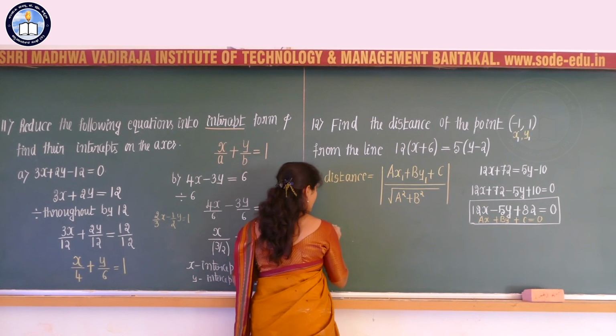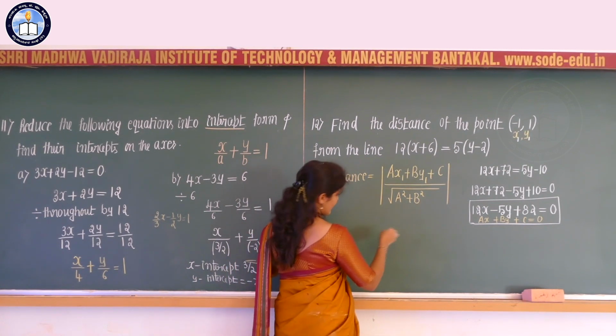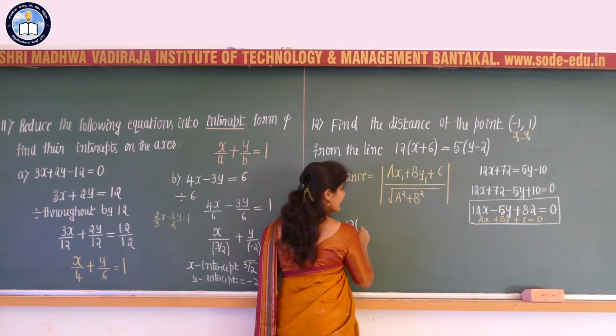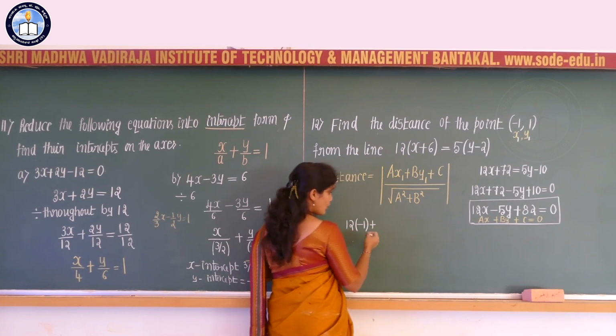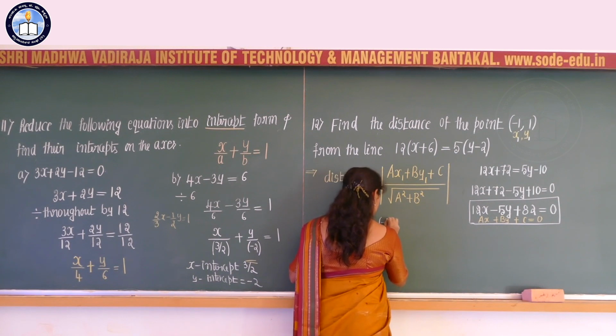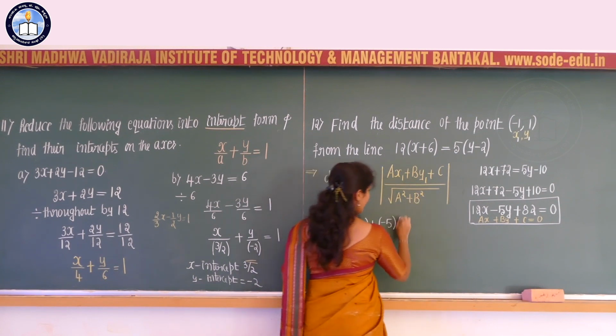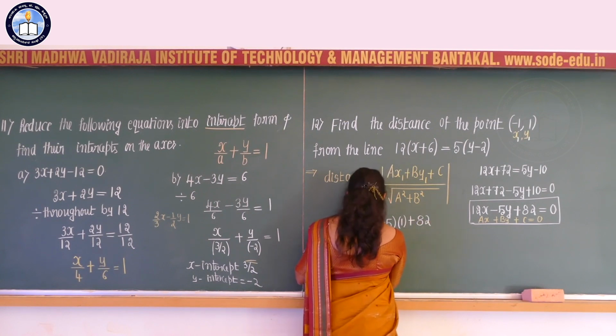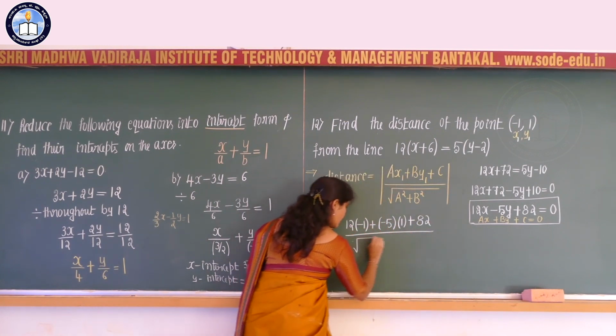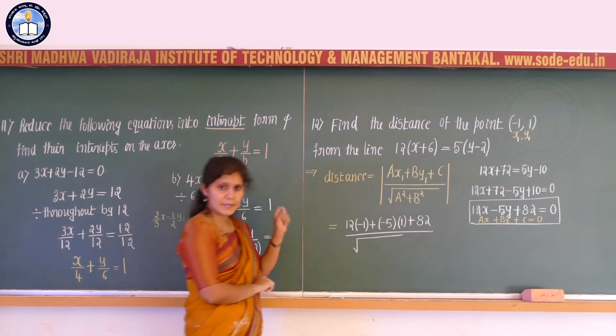Then that can be written as a into x1, a value is 12, 12 into x1, that is minus 1, plus b into y1, b value is minus 5 into y1 value is equal to plus 1, plus the value of c, that is 82, divided by root of a square plus b square.